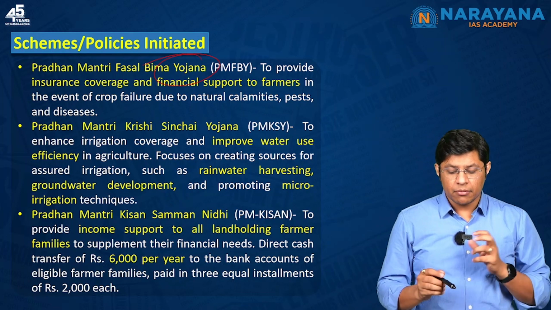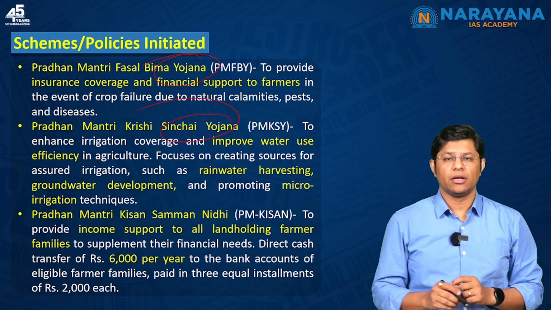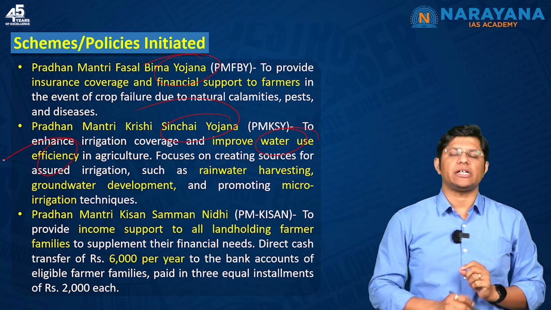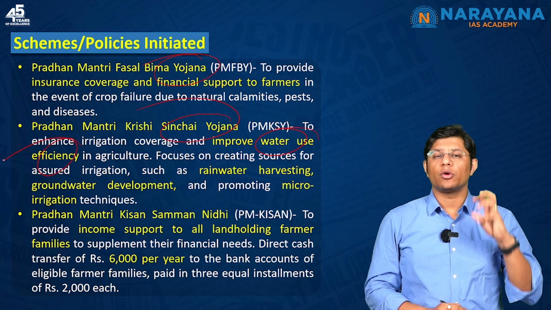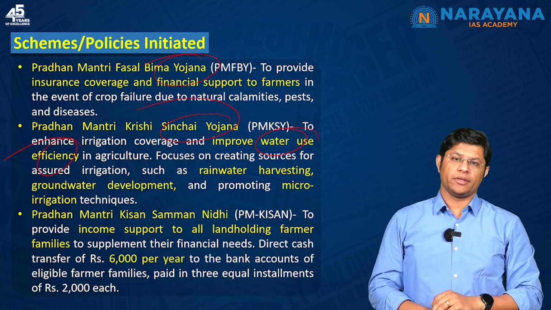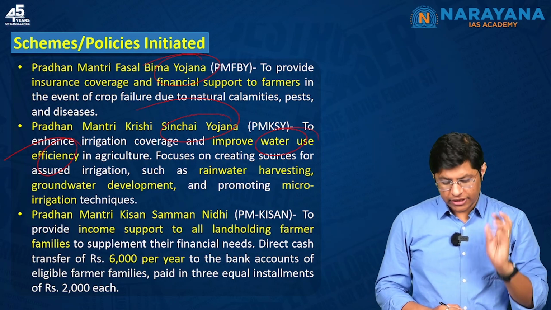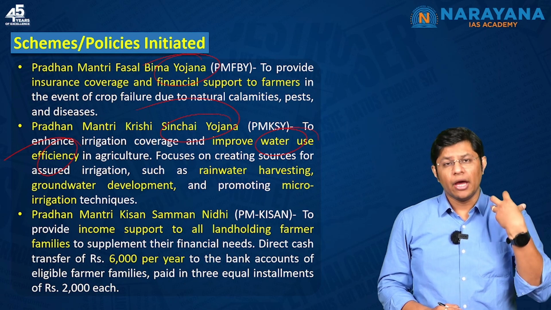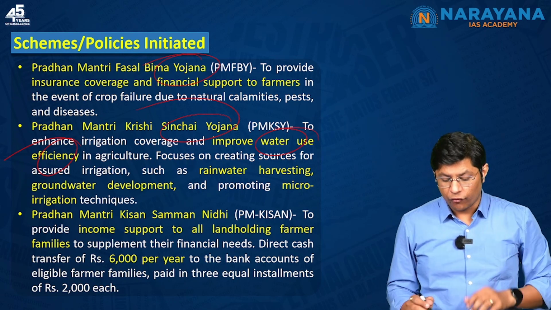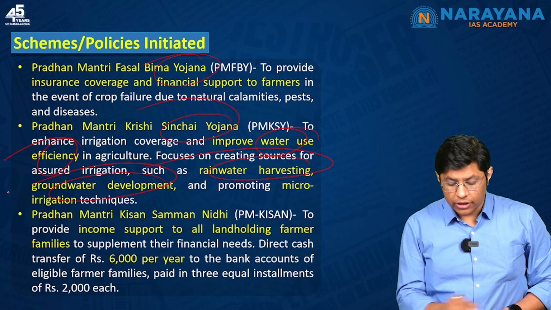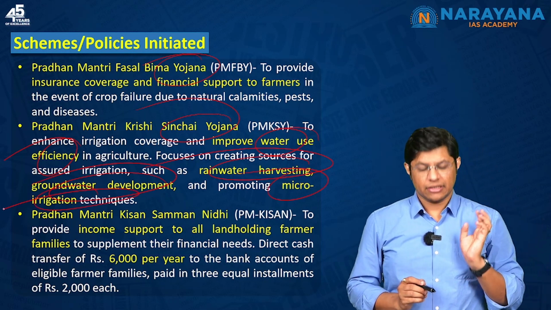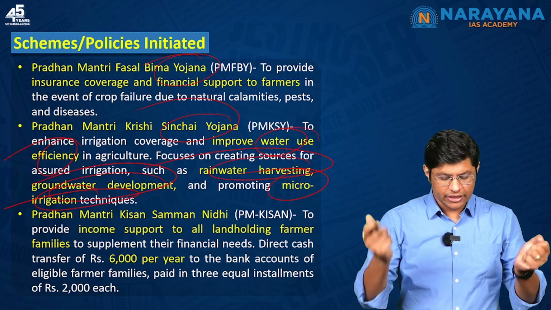Then we have the Pradhan Mantri Krishi Sinchai Yojana. Now, in order to improve the water use efficiency, the government is focusing on the irrigation storage. For example, here you see that the government is focusing on irrigation storage with the help of rainwater harvesting, groundwater development, and promoting micro irrigation techniques, right? Like the sprinkler irrigation, etc.